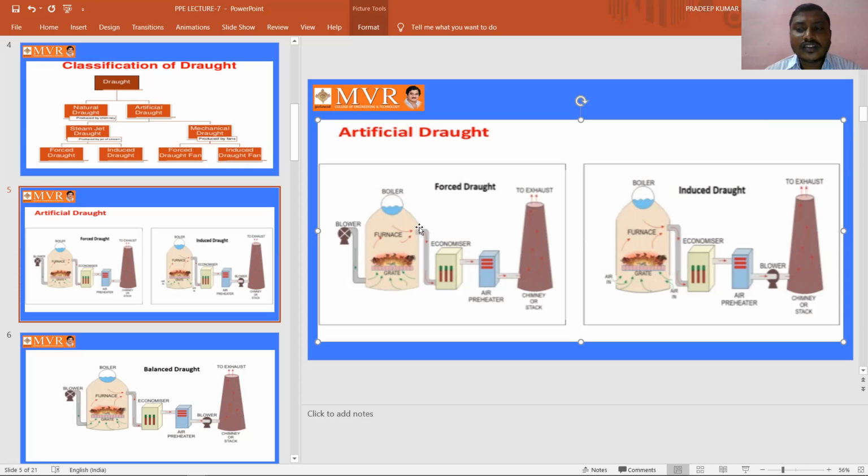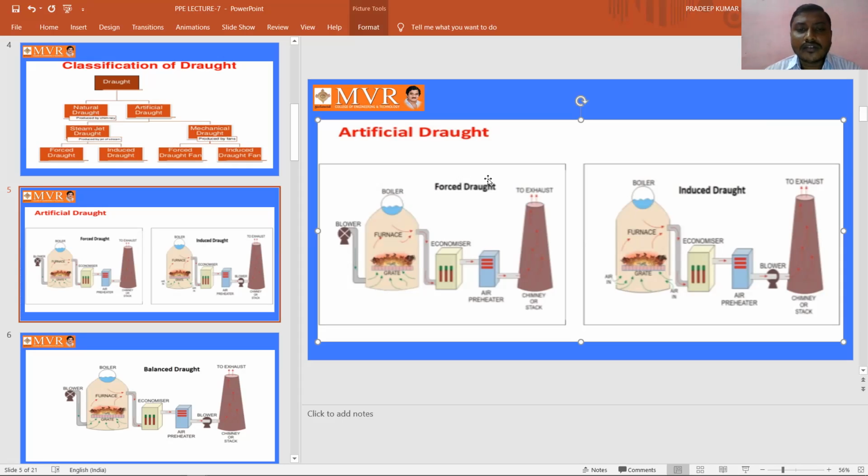And the heat generated here is sent to the boiler for converting the feed water into steam, nothing but supersaturated steam or dry saturated steam. How it is happening, we are going to observe clearly in these two diagrams. Now we are studying about the forced draft in this diagram, and in this diagram we are studying about the induced draft.